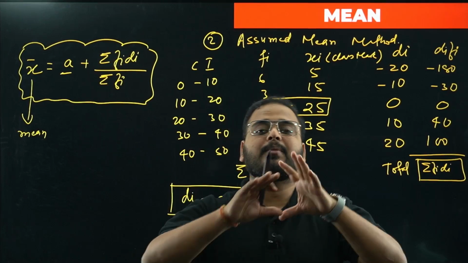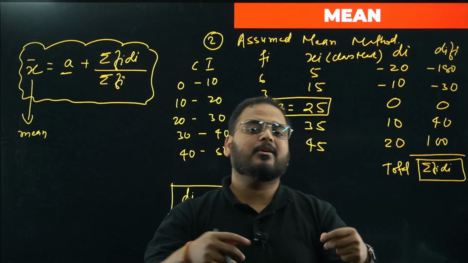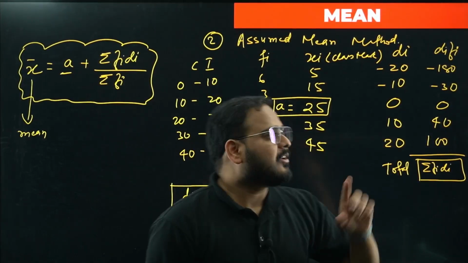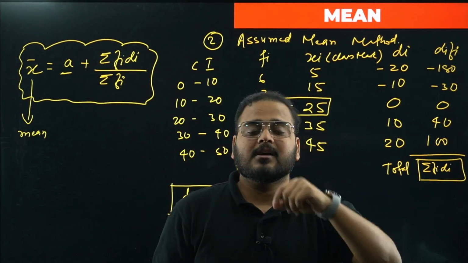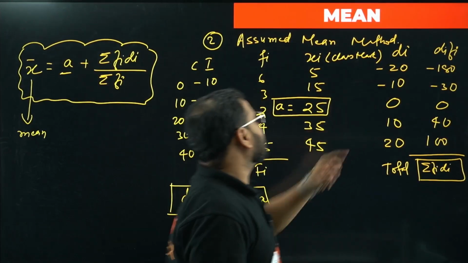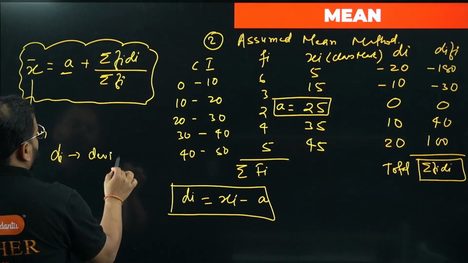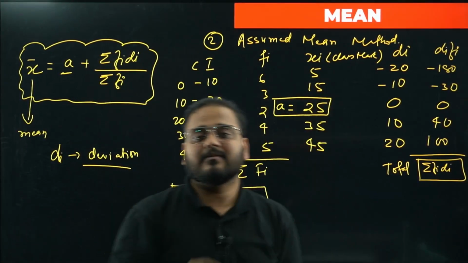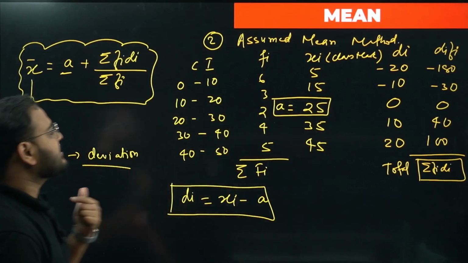Whenever you have bigger numbers given in the data set, then it becomes difficult to calculate, right? Because you're not using any calculator, no? So the approach is to make the work simpler and more accurate. Then you have to use what method? Assumed mean method. The next method is again simpler than this, which makes the calculation simpler. It's called the step deviation method. What is this di called, bacha? This di is called deviation. Now we create a deviation step, means we divide this by a certain value to create a step, means a smaller value, to get the calculation easier. It's called the step deviation method.